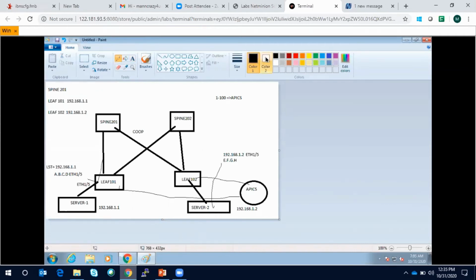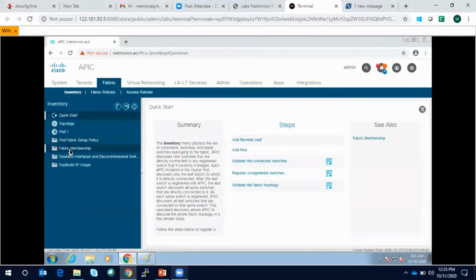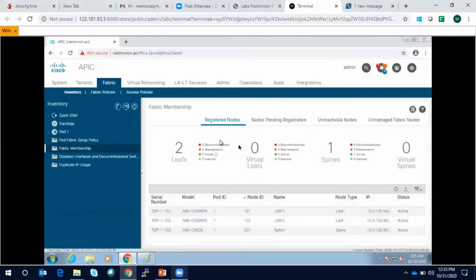So if we go to the our lab, Actually, it's supposed to be any cast VTEP, right? When it goes no, to no, no, no, spine. no, no, no, no, no, no, no, no. Yeah, yes, yes, it's fine. Yeah, 1 minute. Where is my lab? Okay, 1 minute. Fabric membership. So here you can see these guys are having these tunnel endpoint addresses.